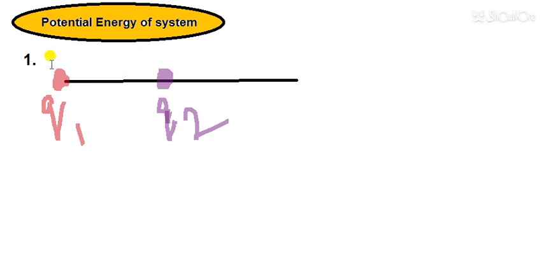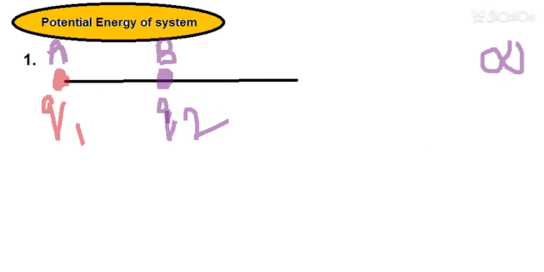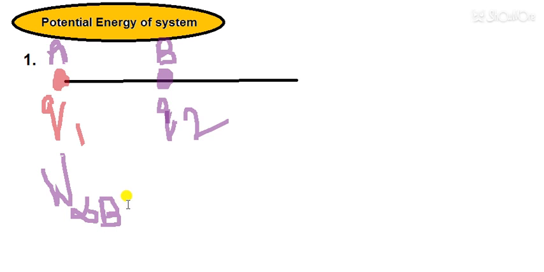So first I will assume that this charge is at position A, this is a source charge, and this charge B is at infinity, and we are taking it from infinity to point B. That means a small amount of work will be done when we are taking q2 from infinity to B. That work done is equal to potential at point B minus potential at infinity due to charge q1.